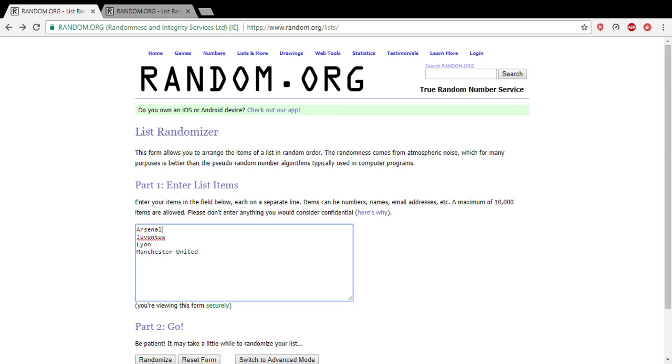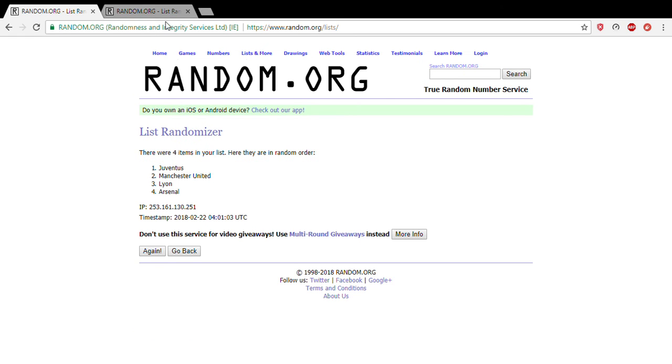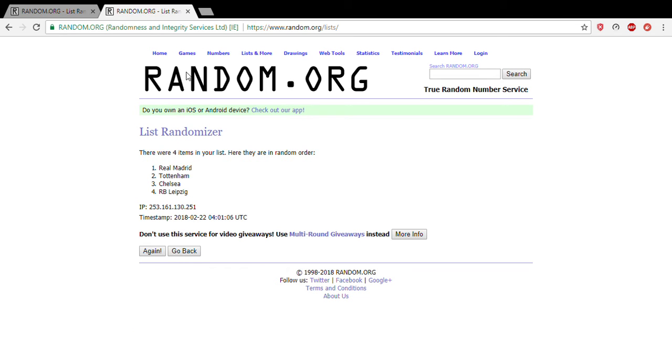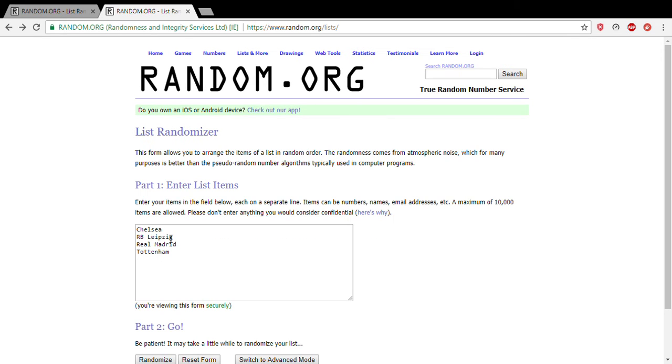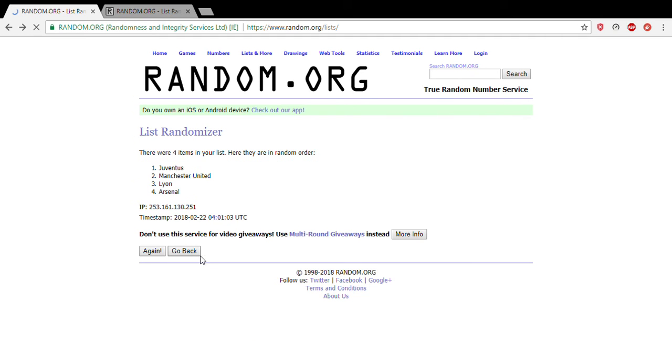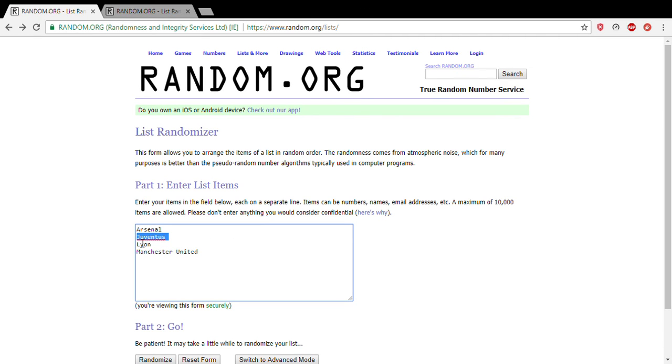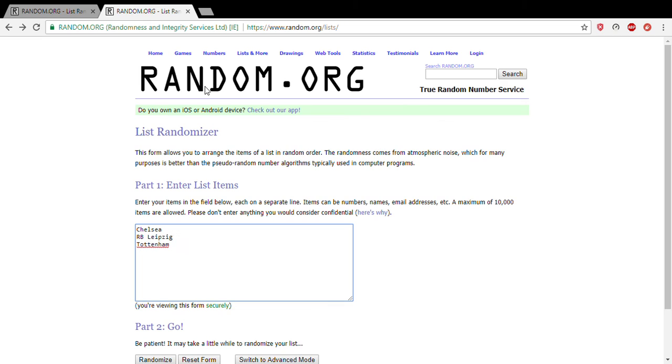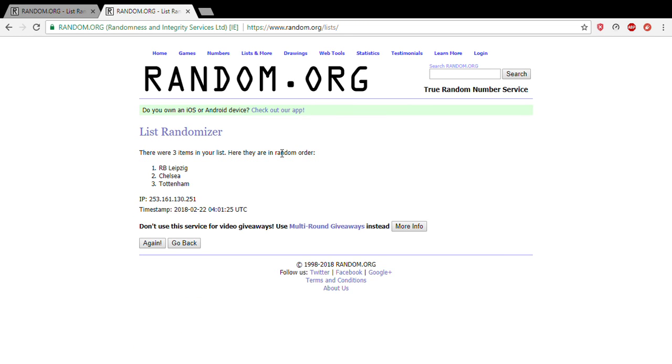The next matchup is going to be Juventus against Real Madrid. Go ahead and take those guys off. Alright, now we're down to our final 3 matchups. We're going to have Arsenal, who will be facing off against RB Leipzig.